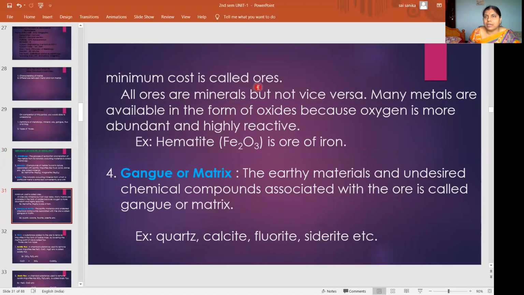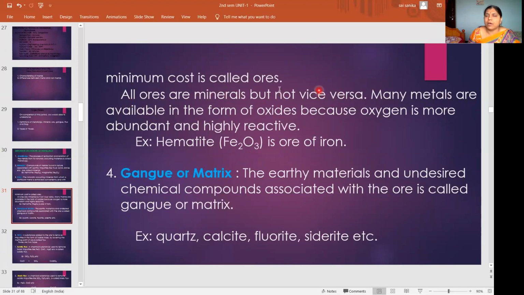So from that mineral, we are extracting the metal. That means we cannot extract the metal from all the minerals. From whichever mineral we are extracting the metal, that is called as ore. So here see, all ores are minerals but not vice versa. All ores are minerals but all minerals are not ores.